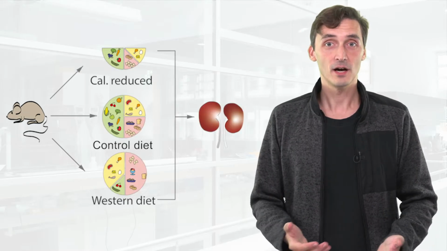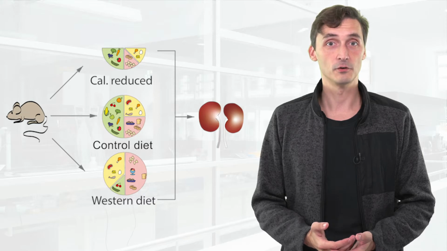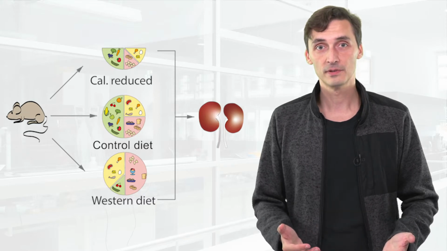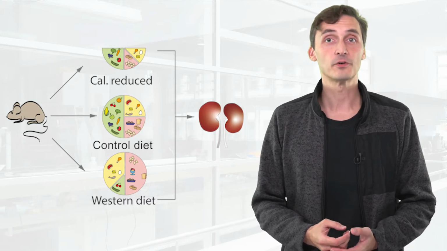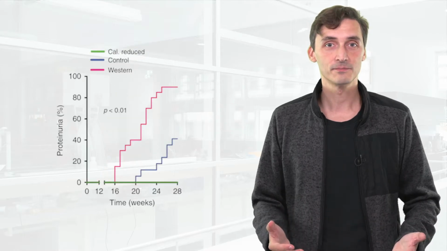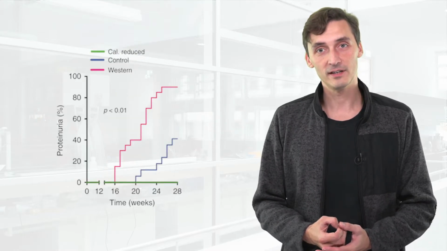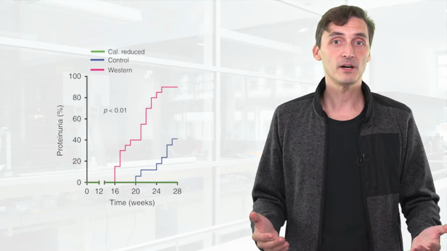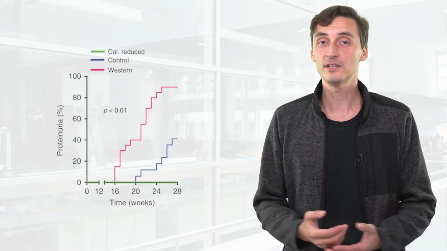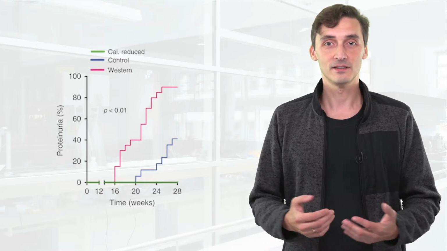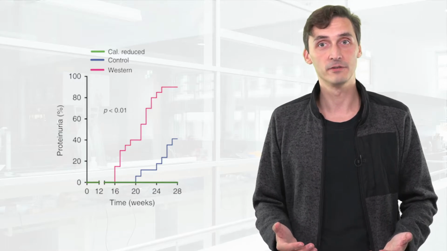As expected, approximately 40% of mice on a control diet developed lupus. But the effects of Western diet and of caloric restriction were really dramatic. Almost all mice on Western diet developed lupus. All the mice on a caloric restriction remained completely healthy. Hence, diet can overcome the genetic susceptibility to develop lupus. Well, at least if you're a mouse. But the data from human point at similar direction.